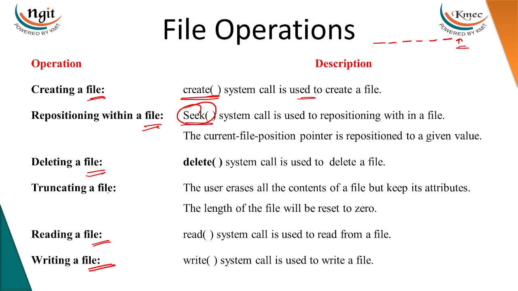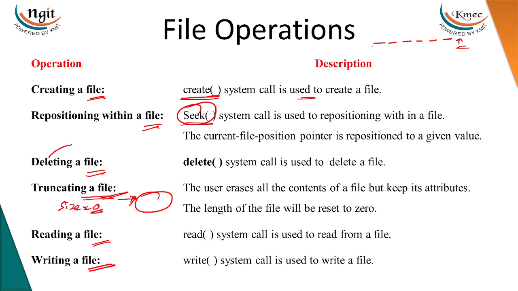Then, deleting and truncating a file. Both delete and truncate will delete the contents of a file, but truncate will delete all the contents in the file while the file is still present on the hard disk. The file will not be deleted. The file and its attributes will not be deleted. That means the file will be present and its size will be 0.